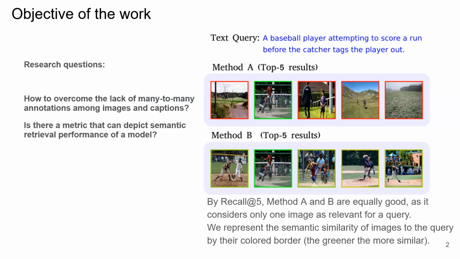So, as we know, we focus on cross-modal retrieval between images and captions. In the figure, we can see that given a query, both methods are equally good according to the standard recall. However, if we consider the semantic relevance of the retrieved samples, model B is clearly better. Therefore, the recall metric has some limitations. First, the recall is binary, it labels a retrieved sample as relevant or irrelevant, and second, it does not consider the degree of semantic relevance of retrieved items.